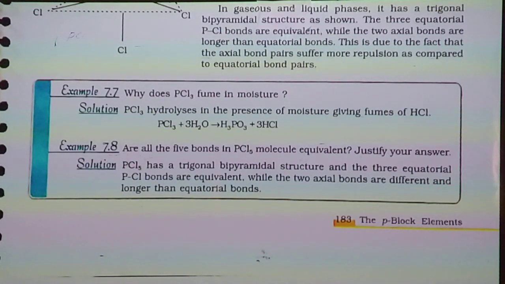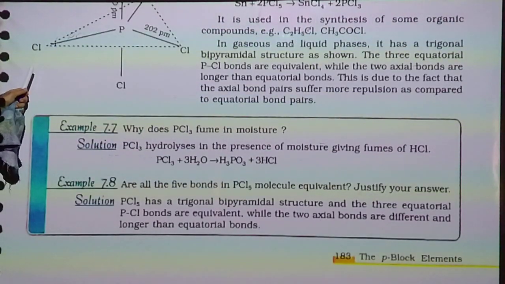Are all the 5 bonds in the PCl5 molecule equivalent? Justify your answer. PCl5 has a trigonal bipyramidal structure, as we discussed.